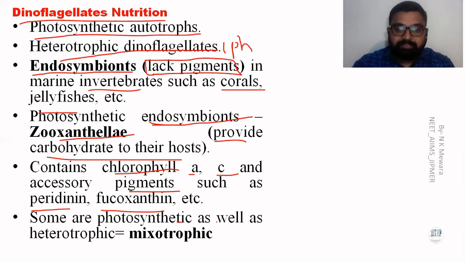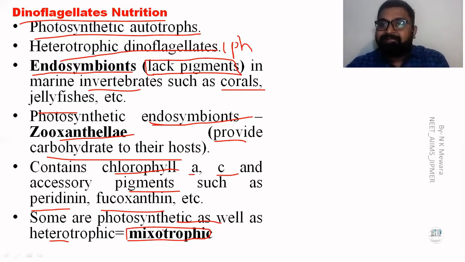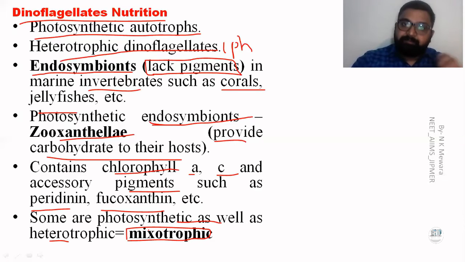Some are photosynthetic as well as heterotrophic, known as mixotrophic nutrition, which means some dinoflagellates have two types of nutrition. The first is autotrophic and the second is heterotrophic, together mixotrophic. One more example is Euglena. Euglena shows mixotrophic nutrition.